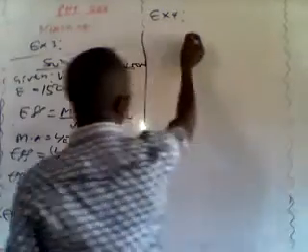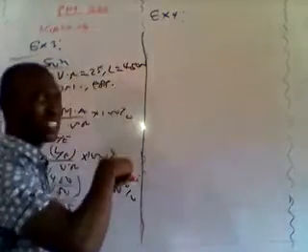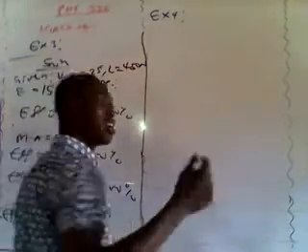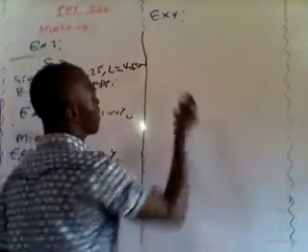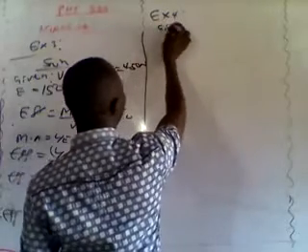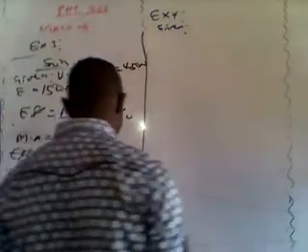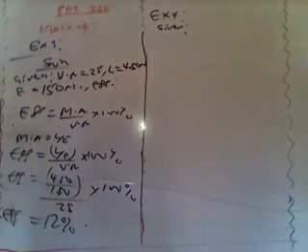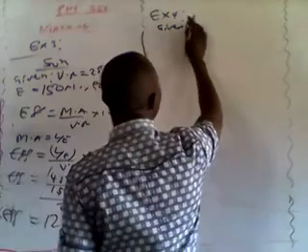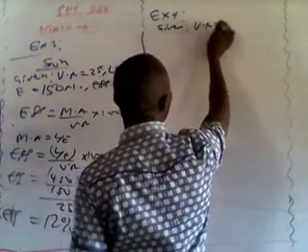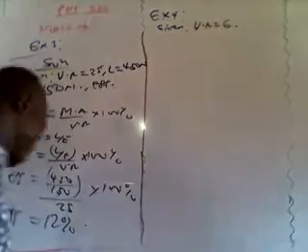So let's quickly look at the solution of this question. Don't forget, I won't write the question because you have the question in your notes. But you just write out the parameters you are given in the question. What are the parameters you are given? Yes, you said that block and tackle system, that's a complex form of a pulley system, consisting of 6 pulleys. That means the velocity ratio of that pulley system is 6.